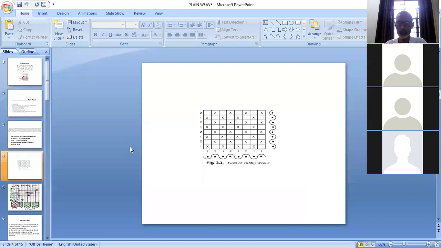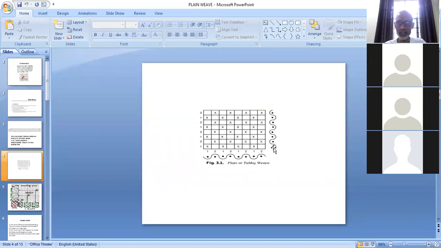In this way, you can indicate plain weave. Here it is indicated in 8x8, along with the sectional diagrams, one at the right side, which is showing a sectional diagram cut through the weft, and one below the design, which is showing a sectional diagram cut through the warp. When it is cut through the warp, warp will be visible as a circle. When it is cut through the weft, weft will be visible as a circle. So 8 circles means 8 wefts. Pick 1, pick 2, pick 3, 4, 5, 6, 7, 8. Similarly, end 1, 2, 3, 4, 5, 6, 7, 8. And this is the configuration of the thread, how the threads are placed.